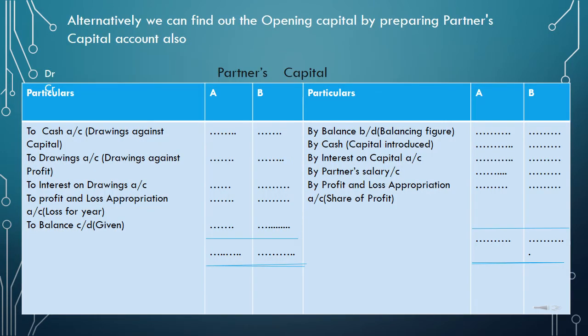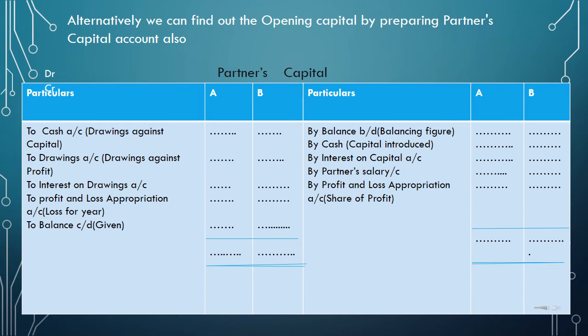Alternatively, we can find out opening balance of capital by preparing partner's capital account also. This will be easy for you because you have already learned how to prepare the partner's capital account. On the credit side, we'll have whatever adjustments which will increase the balance of the capital, and on the debit side we'll have whatever that will lessen the balance of capital. Let us see how we'll do it.